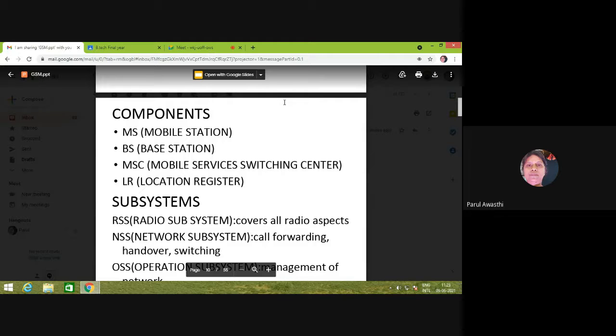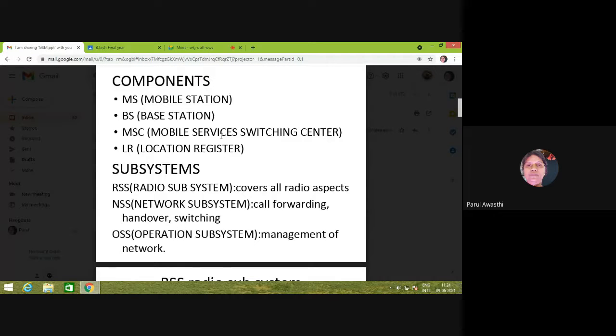In the previous unit, we learned about the base station, MSC, mobile station, etc. BSC and BTS are the parts of the base station. We can divide the GSM architecture into three different subsystems: RSS, NSS, and OSS.